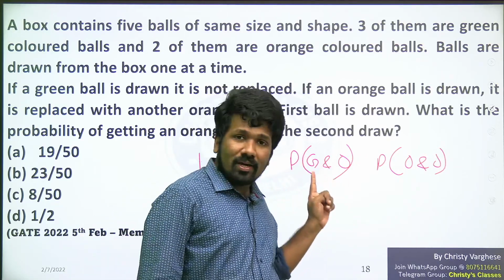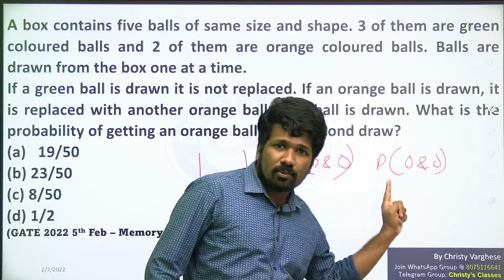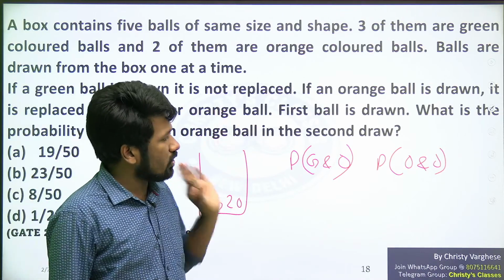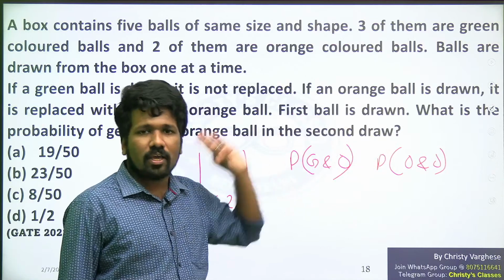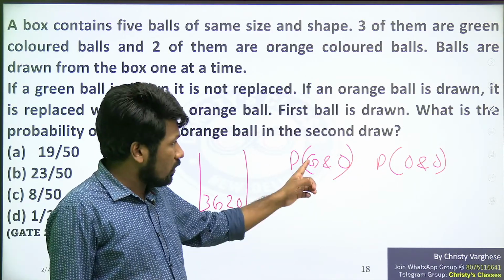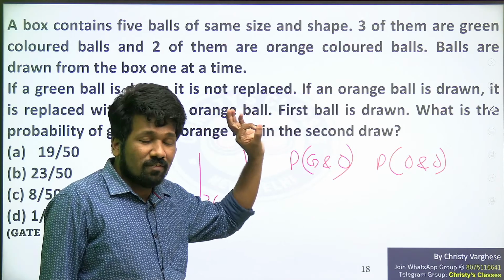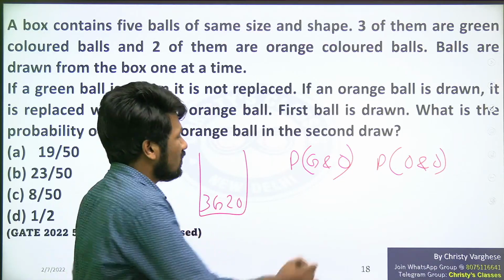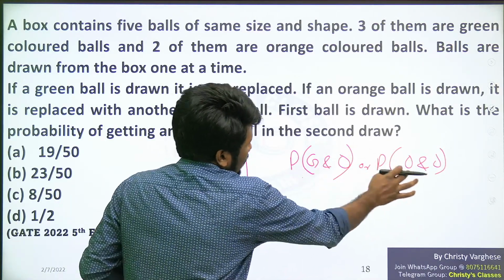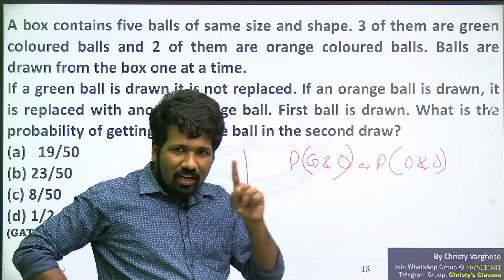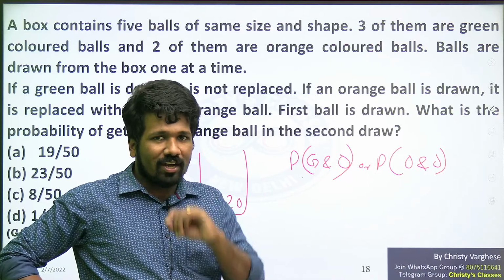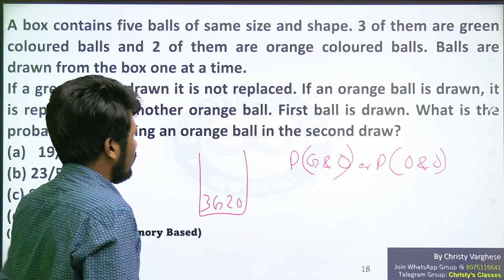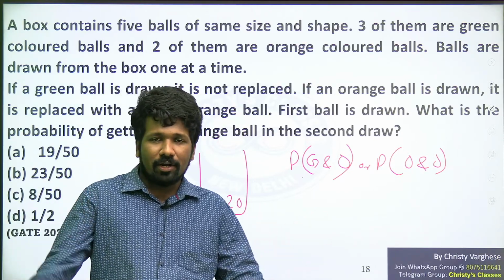Green and orange means first one green and second one orange. Orange and orange means first one orange and second one orange. Because the question only says the second ball should be orange. So the first ball can be green, or it can be orange. But if the first ball is green, the situation is the without-replacement case. If the first ball is orange, it is the with-replacement case. So you need this or that; you need both probabilities. Or means addition, the addition rule of the fundamental principle of counting. And means multiplication, the multiplication rule. Then the basic definition of probability: required number by total number.